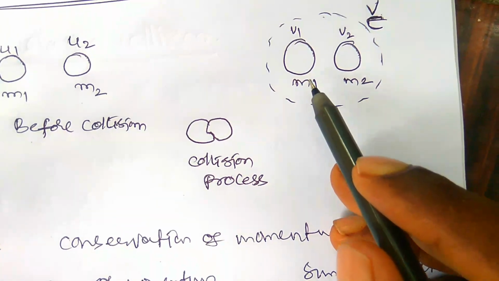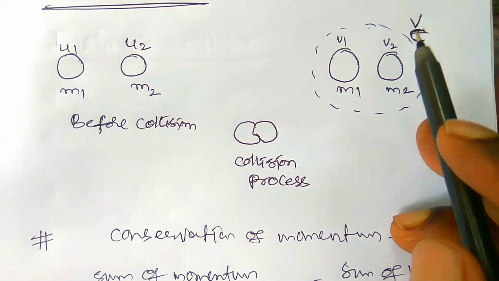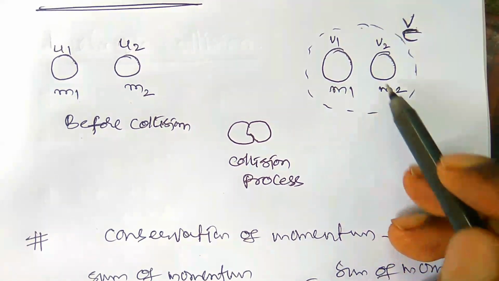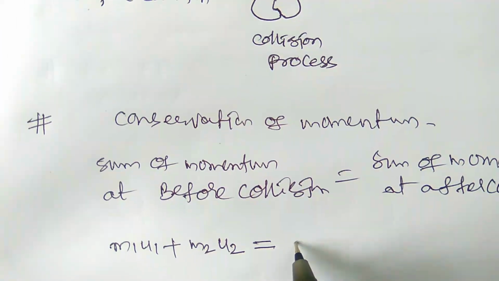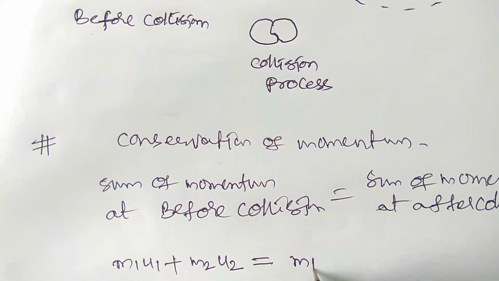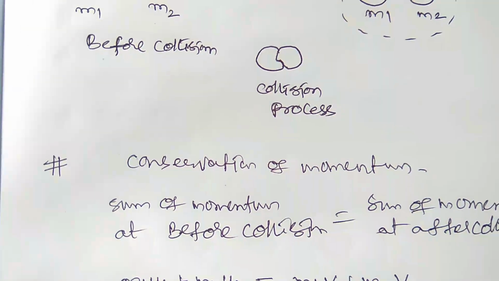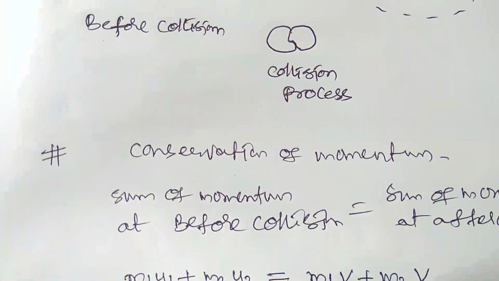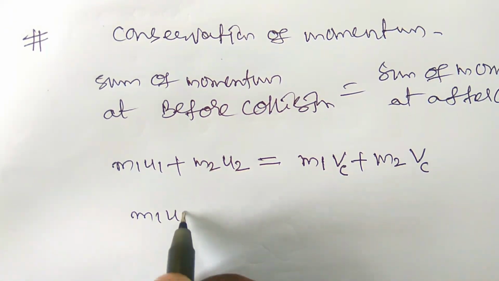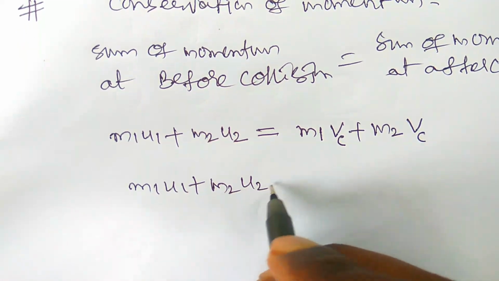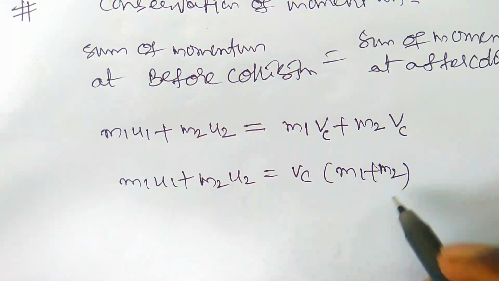After collision the masses overlap each other and move together with the total mass m1 plus m2 and the common speed vc. So here I am writing m1 v plus m2 v. Okay, v is the common speed, or we can write vc, c for common. So m1 u1 plus m2 u2 is equal to vc times m1 plus m2.